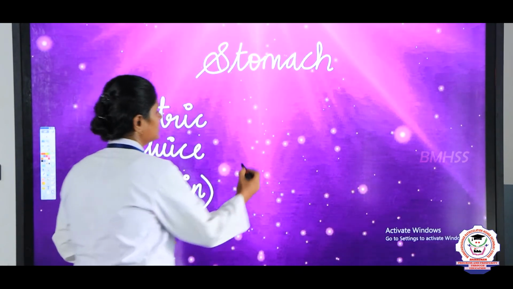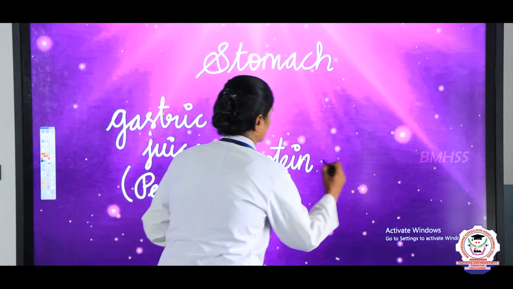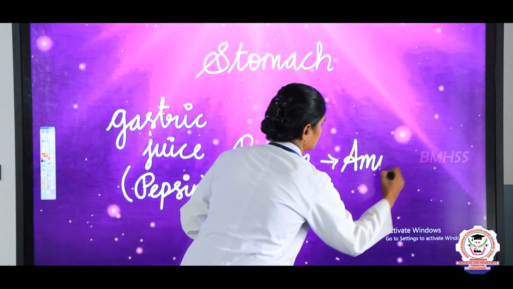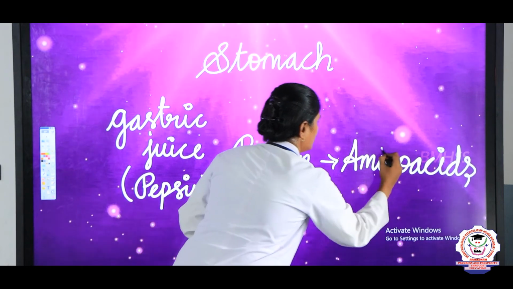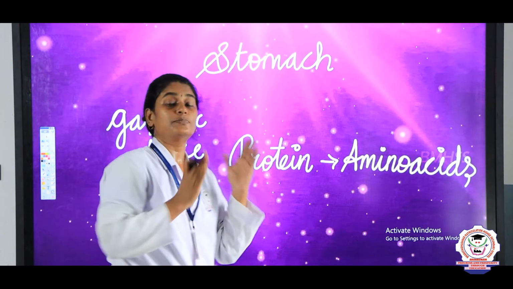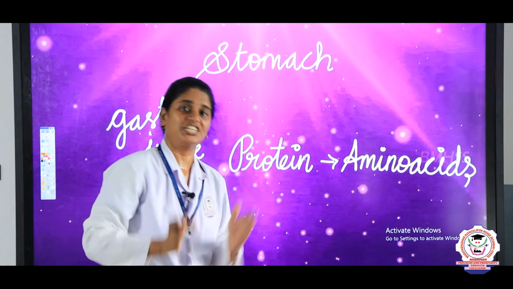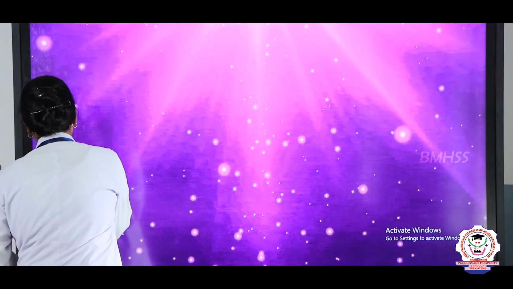Here the pepsin changes the protein into amino acids. Amino acids are the simpler end products of the proteins. So, partial digestion takes place in the stomach. The next one that we are going to see is the small intestine, but we will discuss the small intestine in the second part.